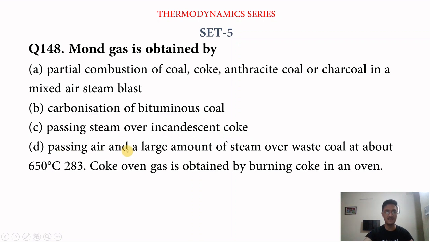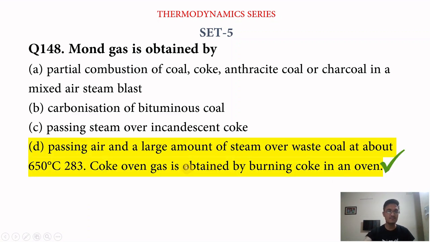Option D, passing air and a large amount of steam over waste coal at about 650 degrees Celsius. Okay, this is overwriting here, I'm sorry for that. So its answer is D, passing air and a large amount of steam over waste coal at about 650 degrees Celsius.